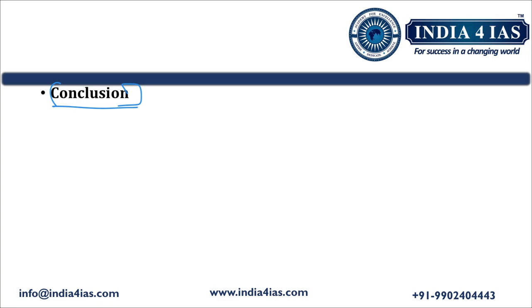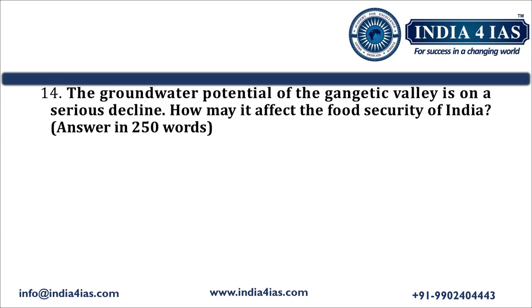This is about the answer approach to question number 13. Now we will discuss question number 14 and its answer approach. Question number 14: the groundwater potential of Gangetic Valley is on a serious decline. How may it affect the food security of India? The question has two parts.